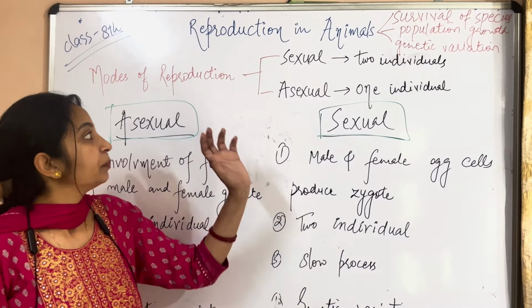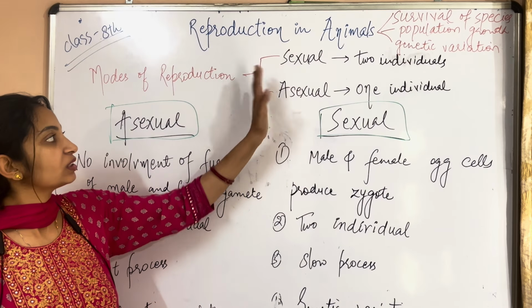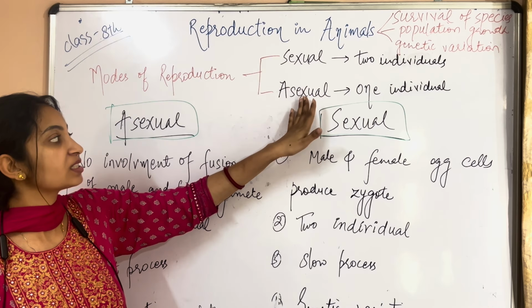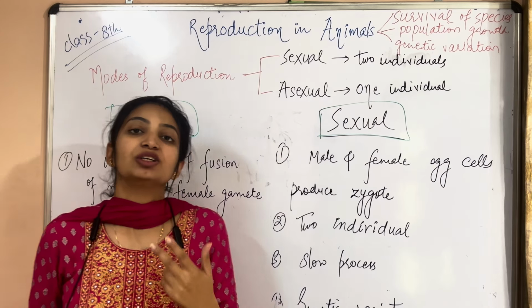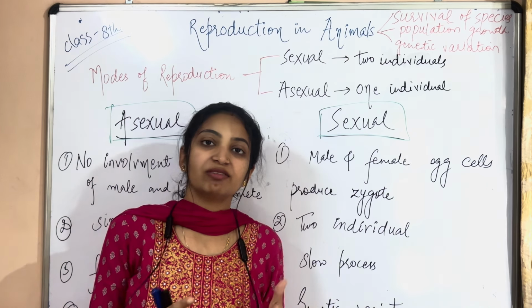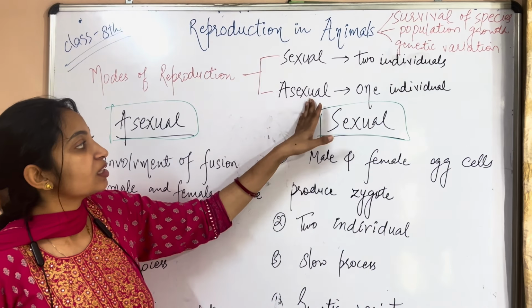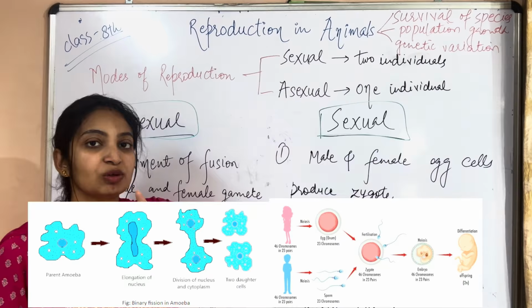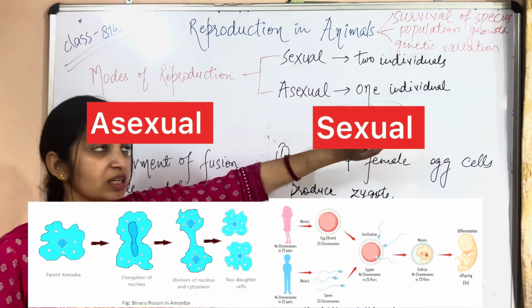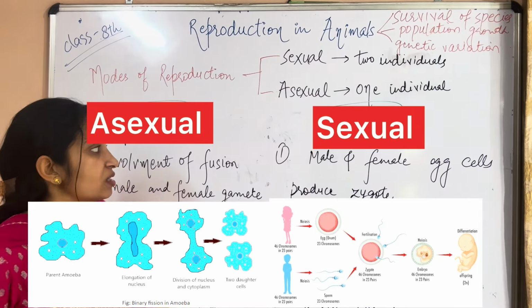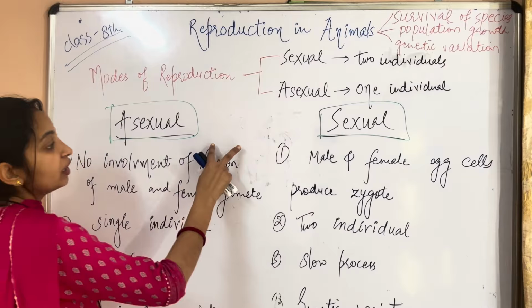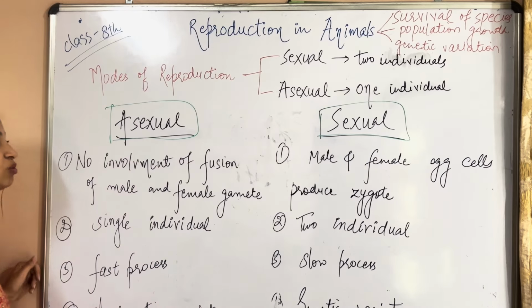Basically, there are two modes of reproduction. One is sexual and next is asexual. In sexual reproduction, we need two individuals, one male and one female. In asexual reproduction, we need only one individual. Means this is unisexual, one sex, and bisexual, meaning two individuals are existing. So first of all, there is a need to see what is the difference between these two.